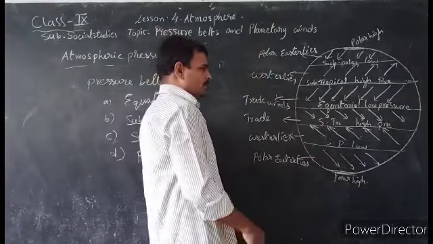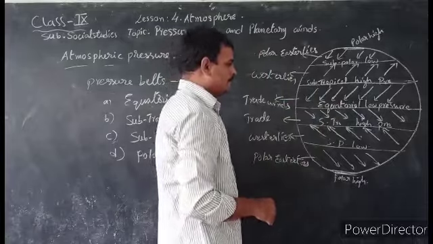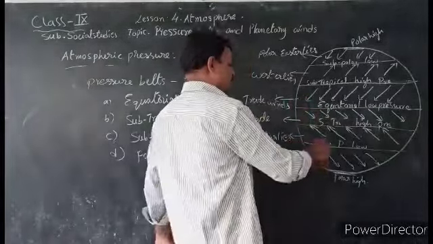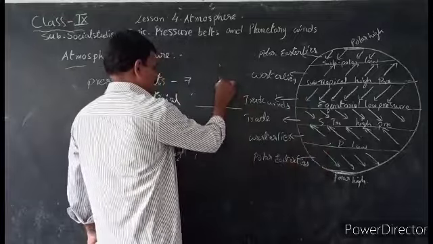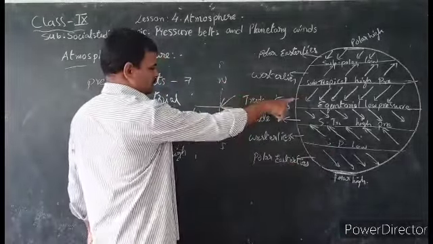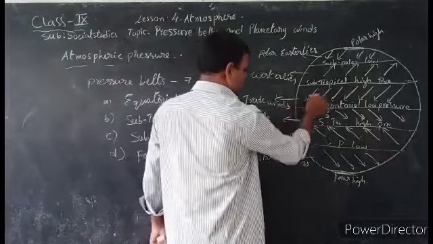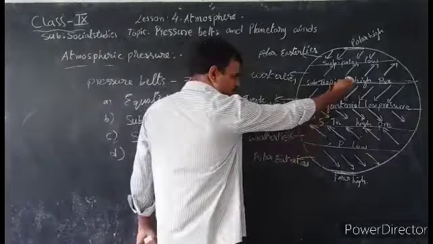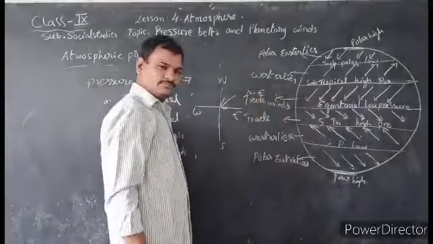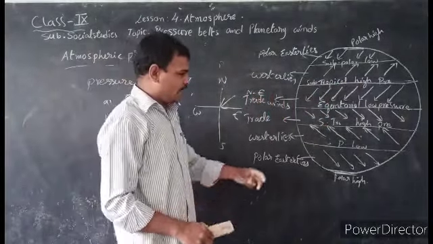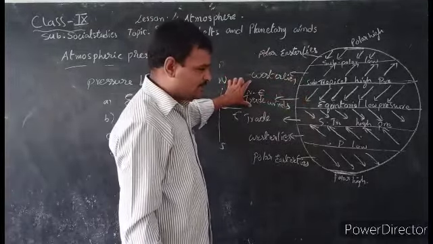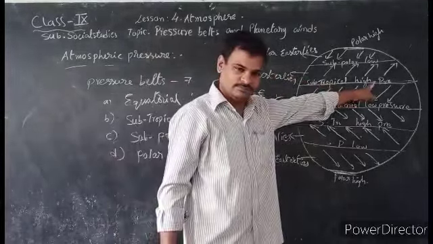For example, in the northern hemisphere, trade winds are blowing from, you know the directions, what is this direction? Northeast. So these start from the northeast, so they are called northeast trade winds. Trade winds in the northern hemisphere are named northeast trade winds because they originate from the northeast.